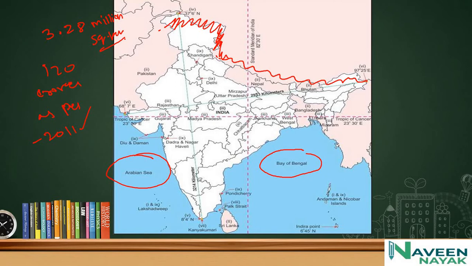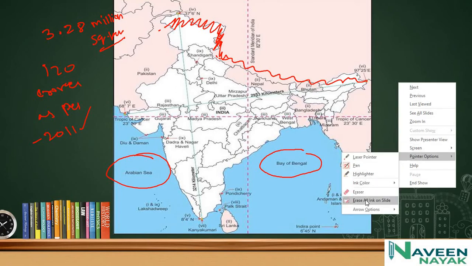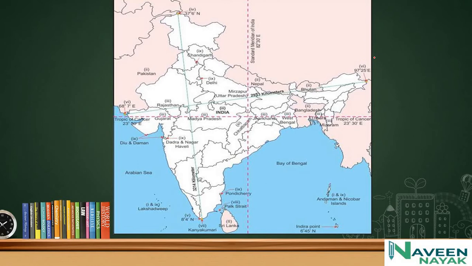And let's see the location in the map of India. Longitudes. Let's see the longitudes. In the mainland at Ladakh 37 degrees 6 minutes north to Kanyakumari 8 degrees 4 minutes north.